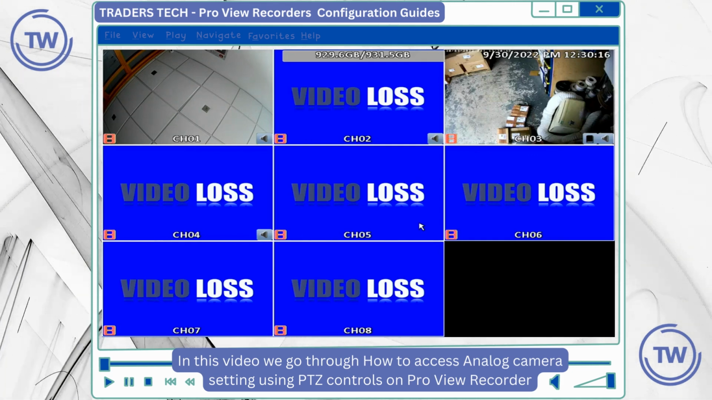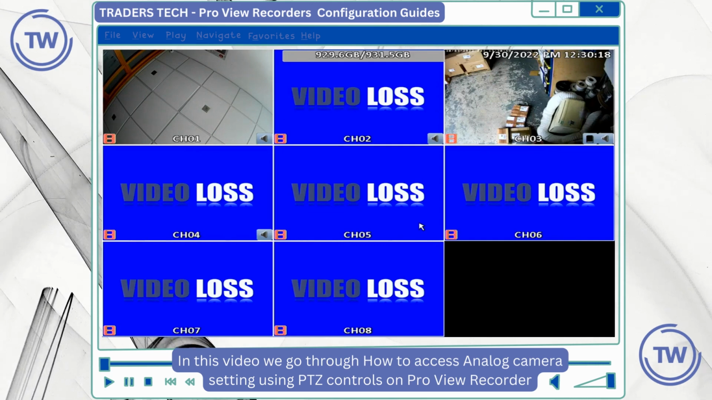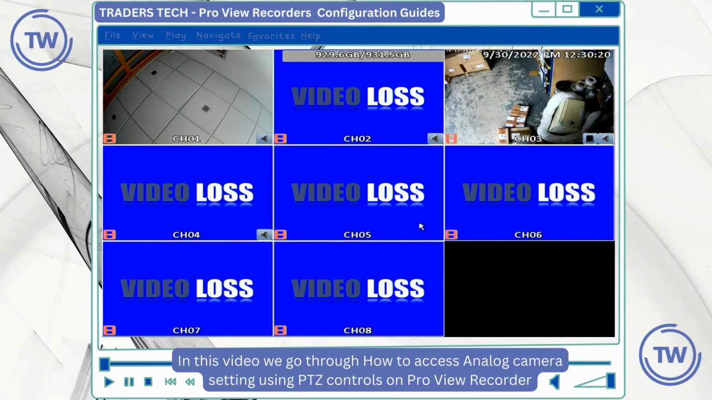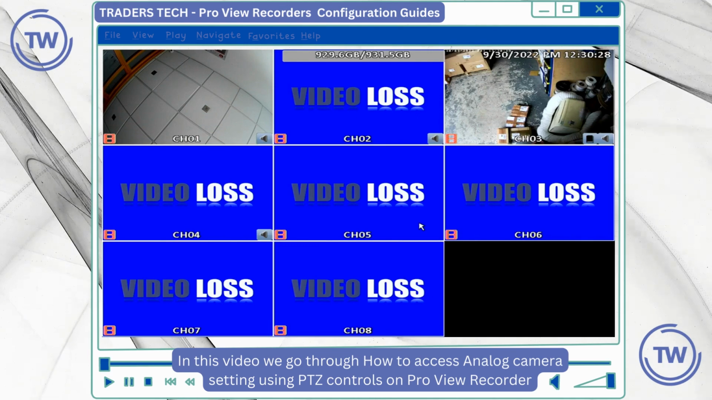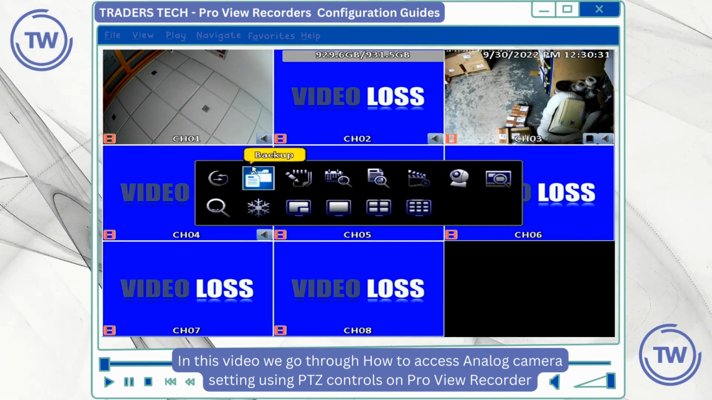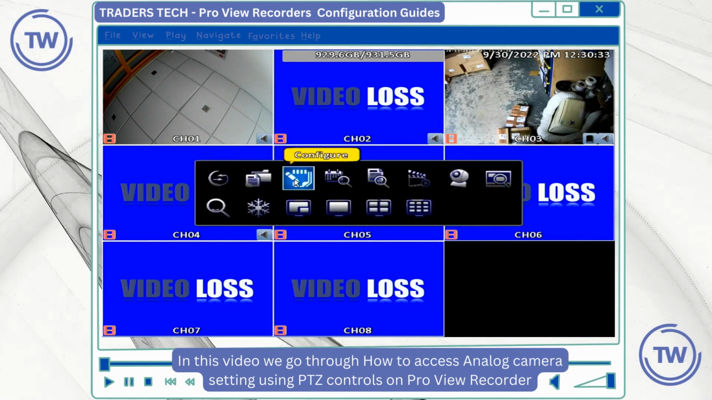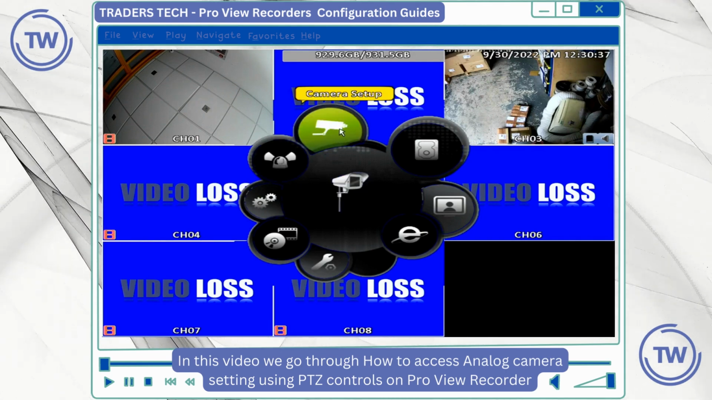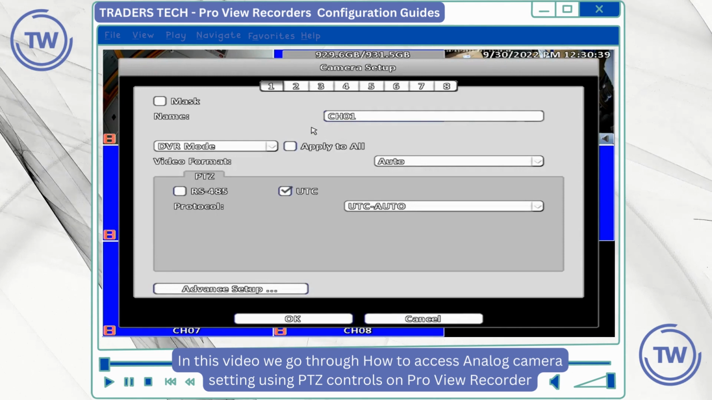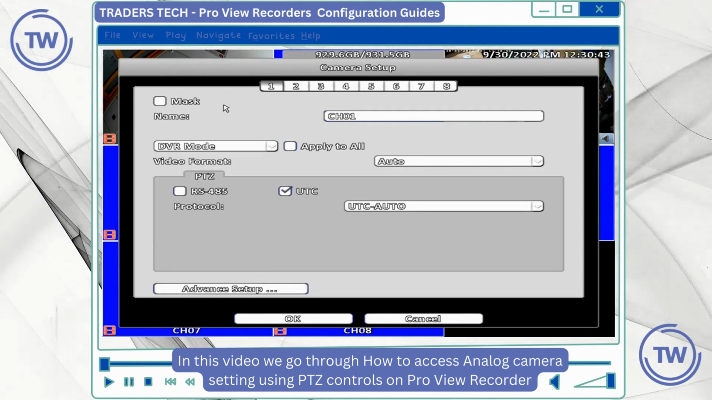In this video we're going to go through how to access the camera menu setup options on an analog camera connected to a ProView recorder. So first thing to check is we're going to go into the configuration menu, go to the camera setup option, and we're going to select the camera that the analog camera is plugged into.